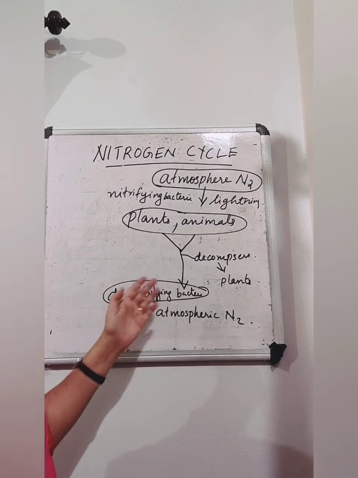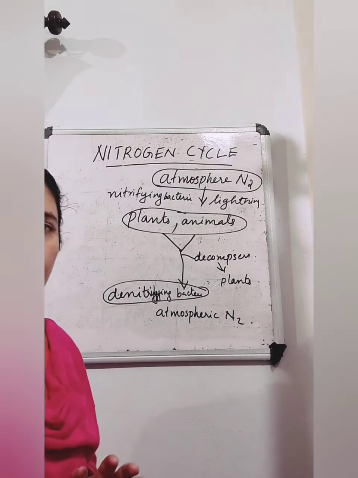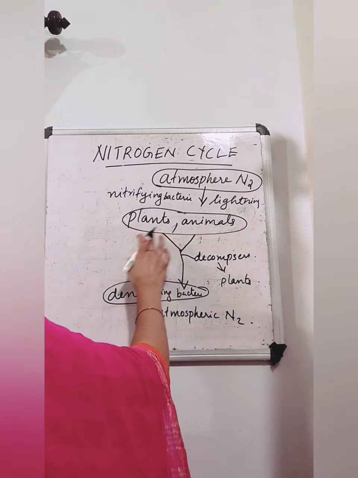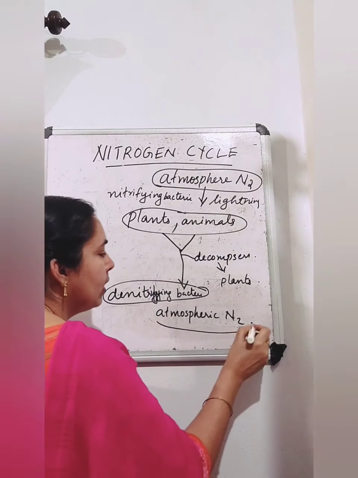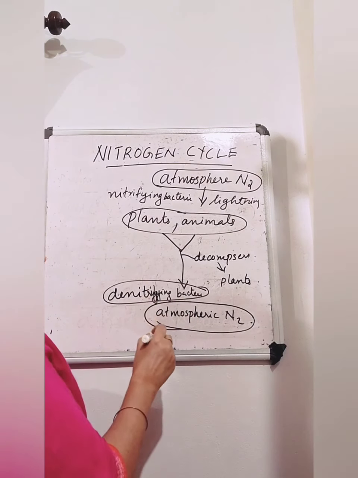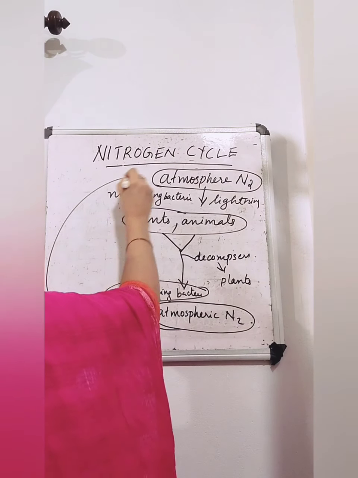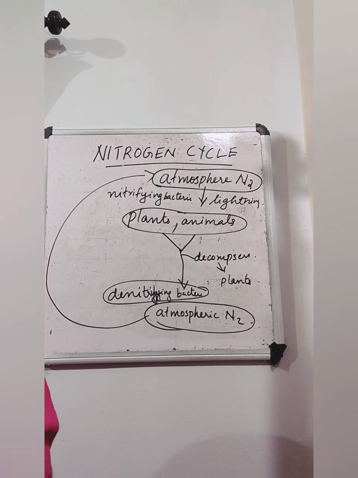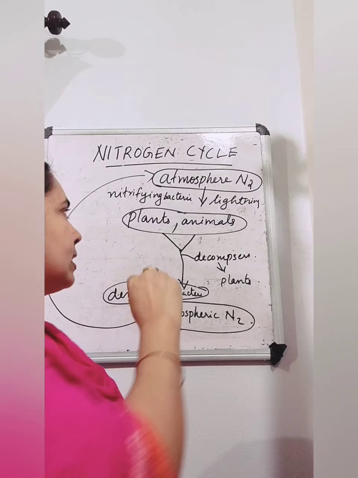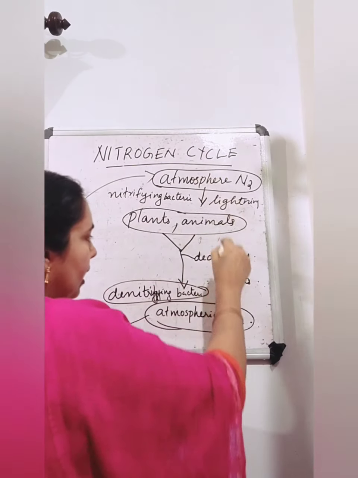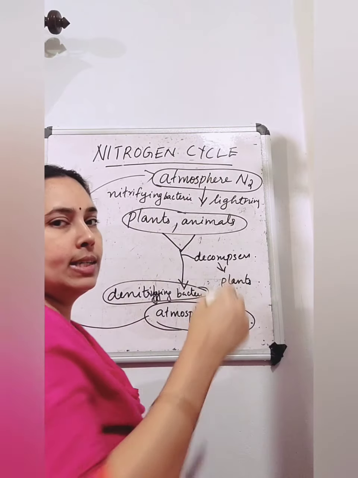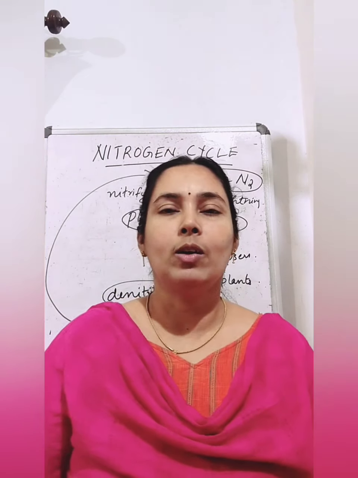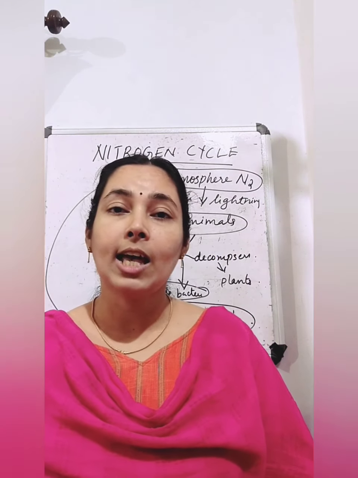What happens? Denitrifying bacteria will act on the nitrogen compounds present in their bodies. They will convert it back into atmospheric nitrogen, and this nitrogen will go back into the atmosphere itself. So you can see again what happened: again it enters into the body of plants, again it goes back into the atmosphere. So now we can see a cycle here. So we call it the nitrogen cycle.